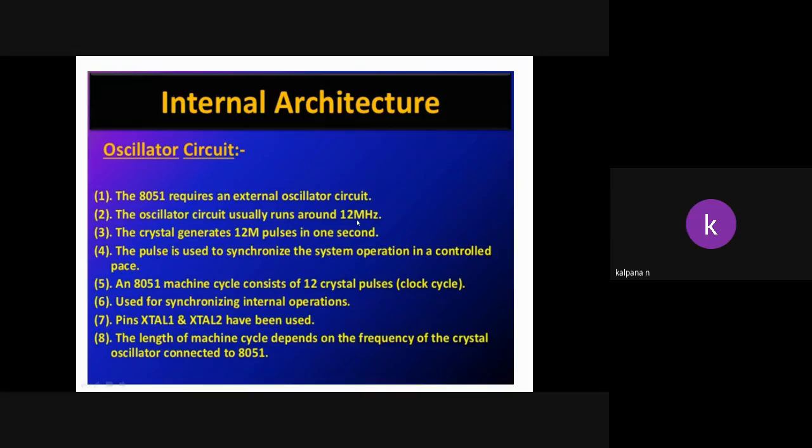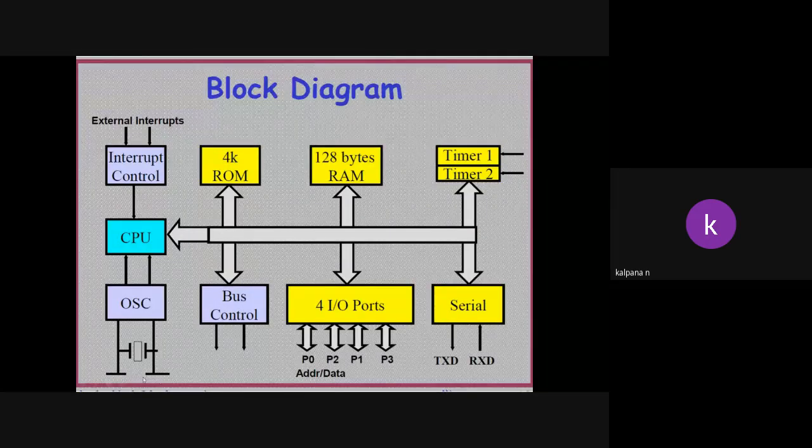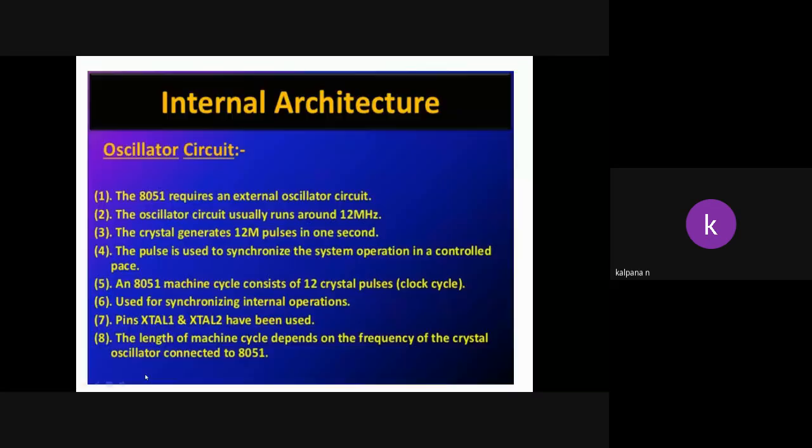Pins XTAL1 and XTAL2 are used. See here, we are connecting the two pins XTAL1 and XTAL2. With the help of these two pins, we generate the pulses which are used to synchronize the system operations in a controlled way. Next, the length of the machine cycle depends on the frequency of the crystal oscillator circuit. This is about the oscillator circuit.